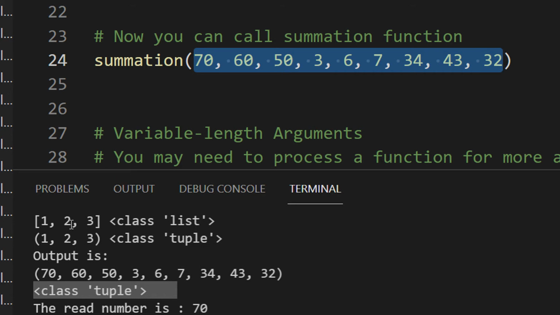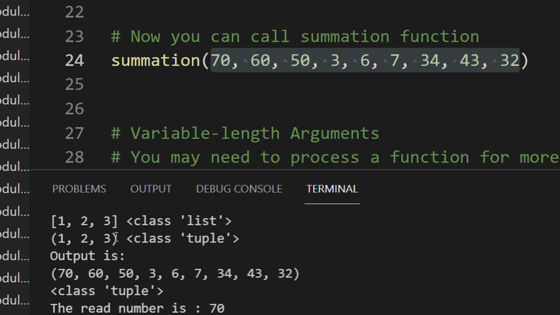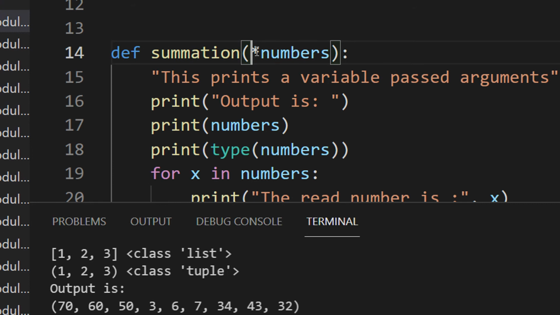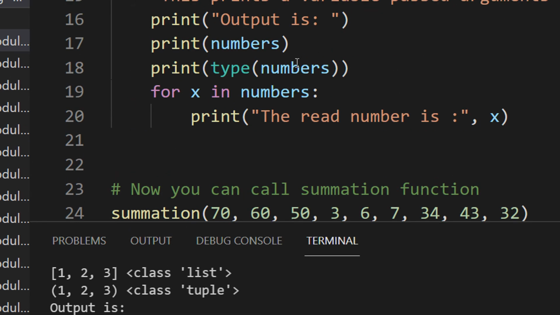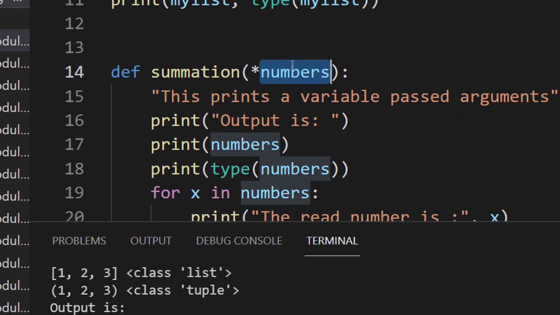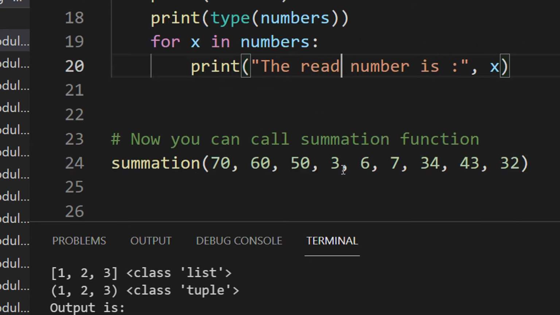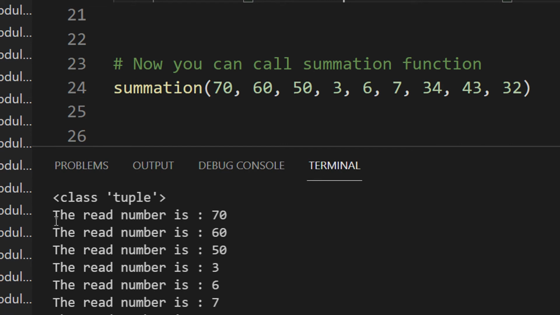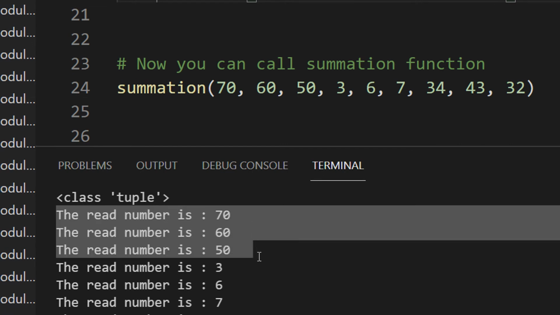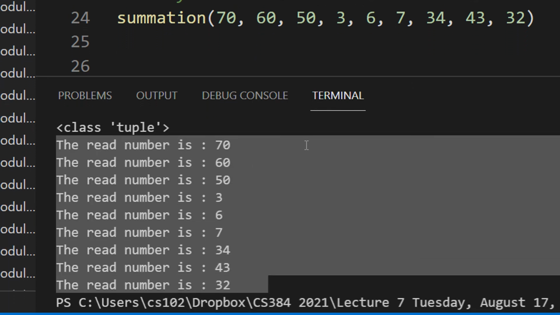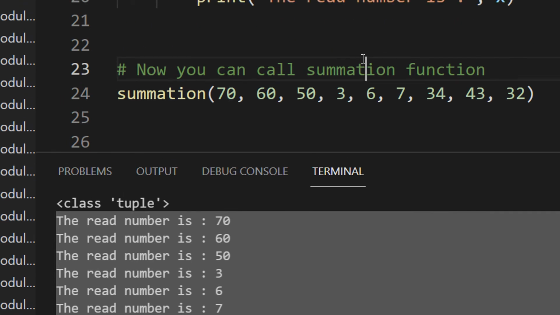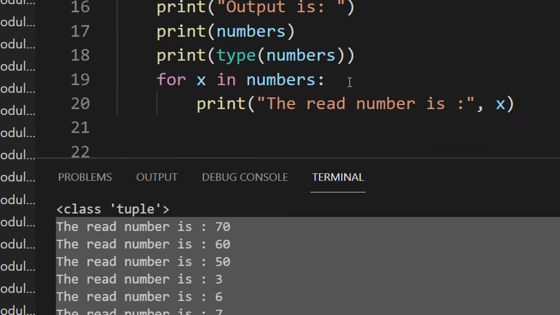Right now just assume a tuple is just like a list with round parentheses. So you can see that I just use star numbers here, and all my numbers. For x in numbers, x is just a single variable here. When I'm using a for loop, you can see in the output I can read all the numbers: 70, 60, 53, 6, 7, 34, 43. So in case you have a large number of inputs to be passed to a particular user defined function, you can just use this particular clause.